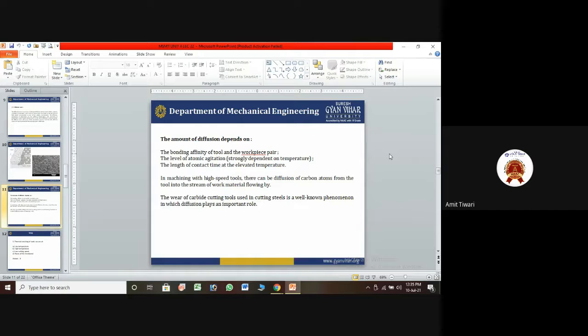Fourth, in machining with a high speed tool, there can be diffusion of carbon atoms from the tool into the stream of work metal. And the fifth is the wearing of carbide cutting tools used in cutting steel, a well-known phenomenon in which diffusion plays an important role.